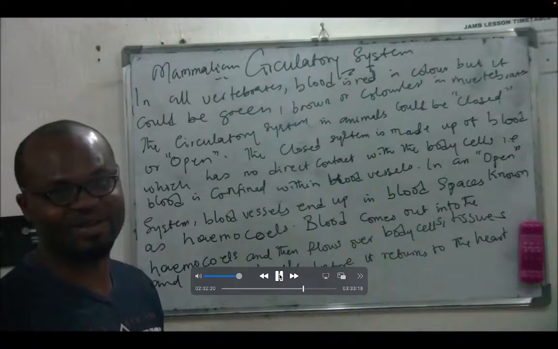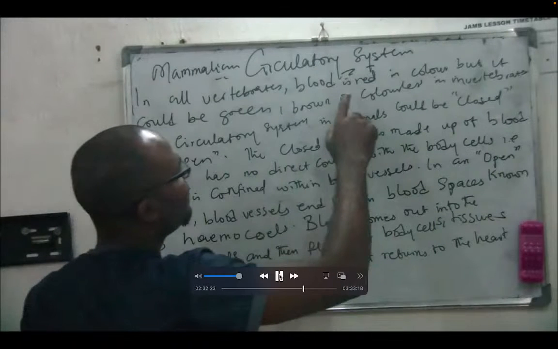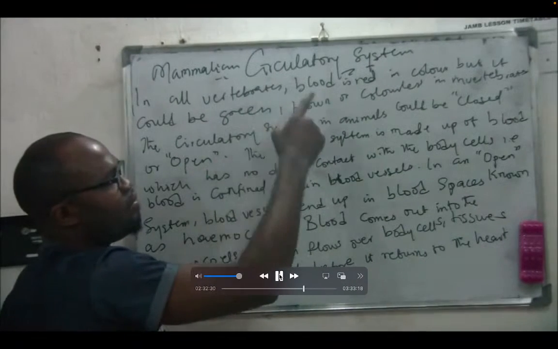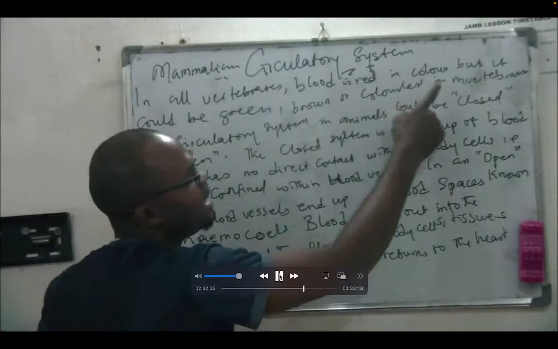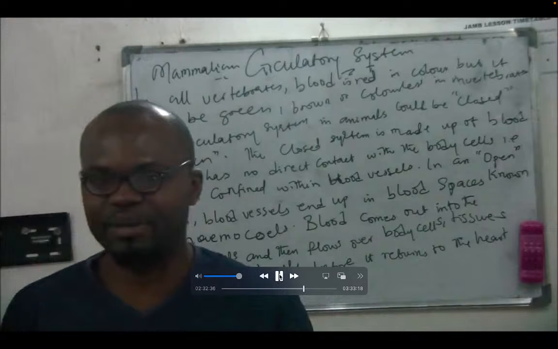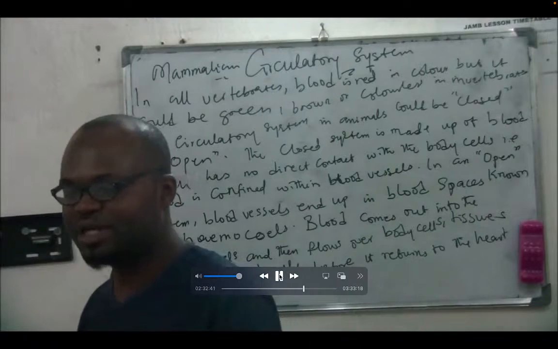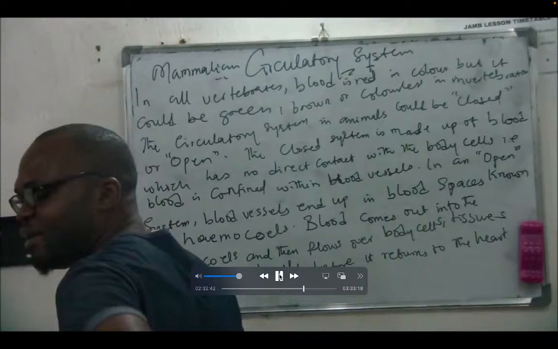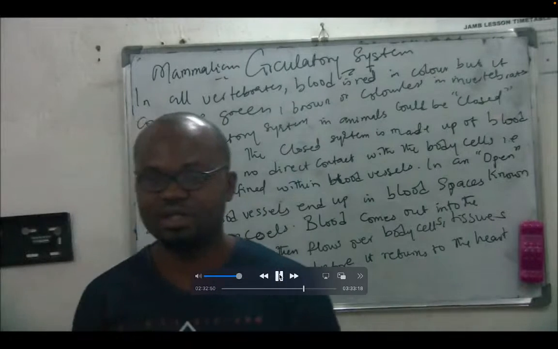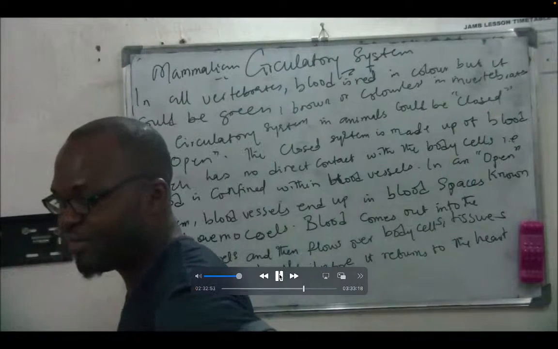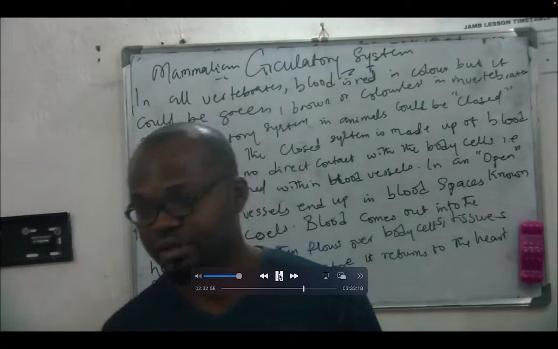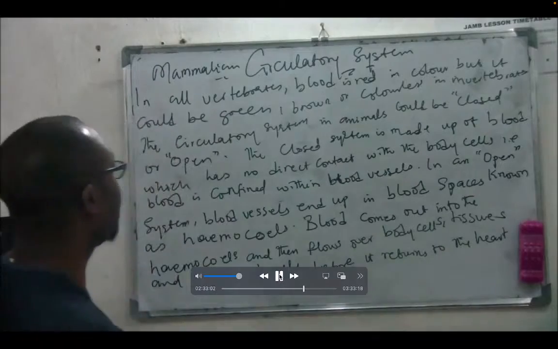But other things have blood that are not red. Now we see in all vertebrates, blood is what? Red in color. But it could be what? Green, brown, or what? Colorless in invertebrates. Is that clear? You know that there are vertebrates and invertebrates, isn't it? Vertebrates are those ones that have what? Backbone. The ones that don't have are known as invertebrates. So it's telling us that the ones that have backbone, their blood is normally red. The ones that don't have, their blood could be what color?